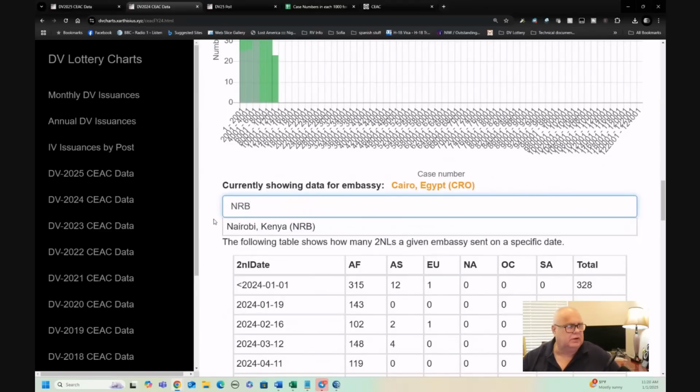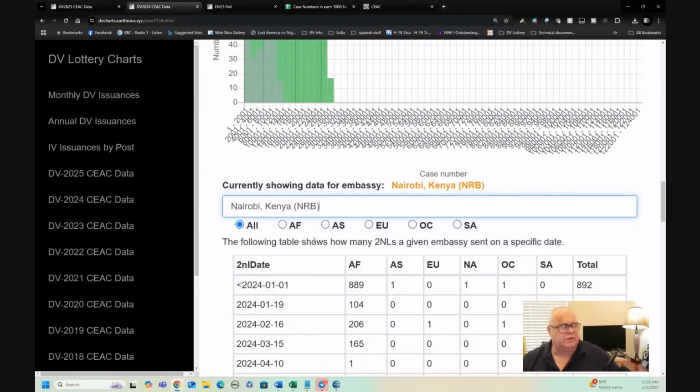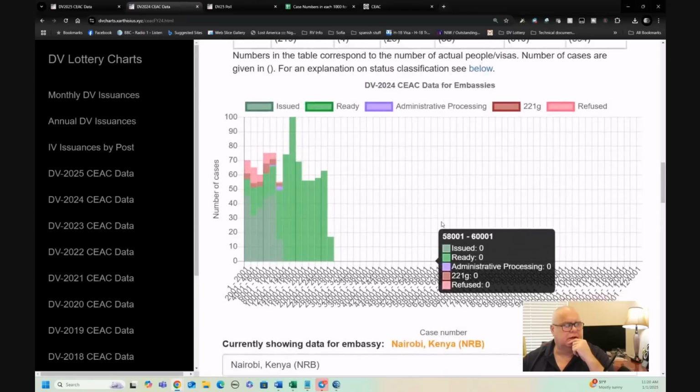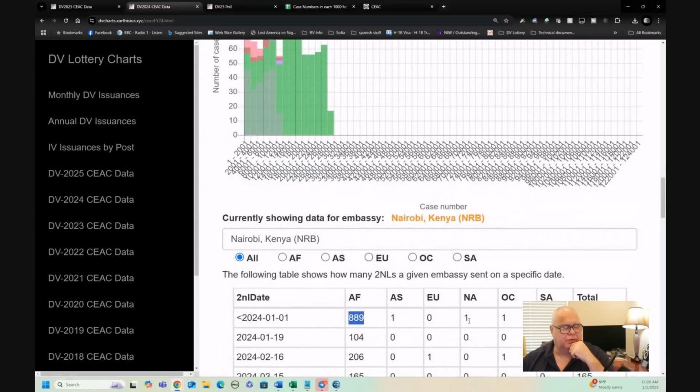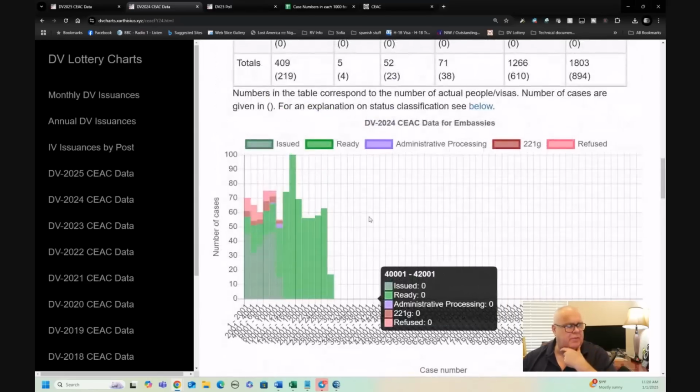So if we look at Nairobi and we said, okay, how did they do last year? Because we want to see whether they are doing better than last year or worse than last year, right? So at this time last year, there were 892 cases scheduled for DV2024 in Nairobi, 889 of them in Africa, and then a couple of people from other regions, right? Including actually one from North America. That's interesting. I have to remember to look that one up.